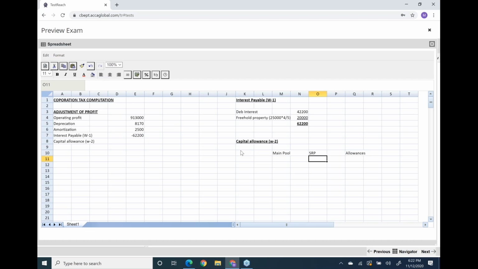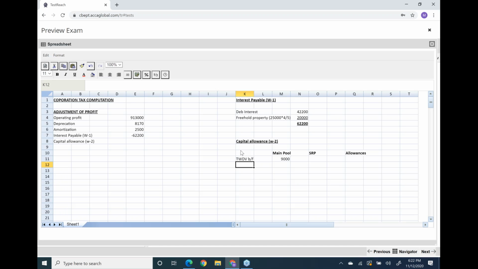So main pool, special rate pool, and allowance. See, I have just bolded it. Okay, now what's the opening balance of the main pool? Opening balance of the main pool is 9,000.